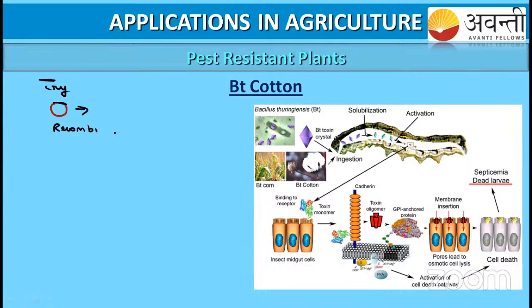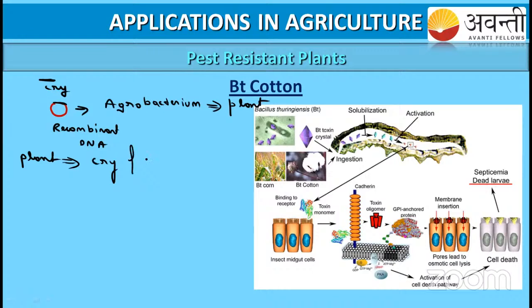Recombinant DNA, by the Agrobacterium tumefaciens, we are inserting this into the plant. Now our gene has been inserted into the plant. So what happened? Our plant now has this cry gene, so our plant is going to produce the cry protein.